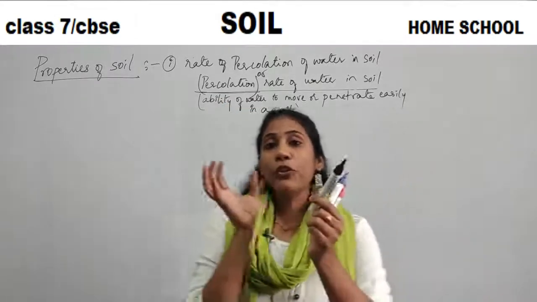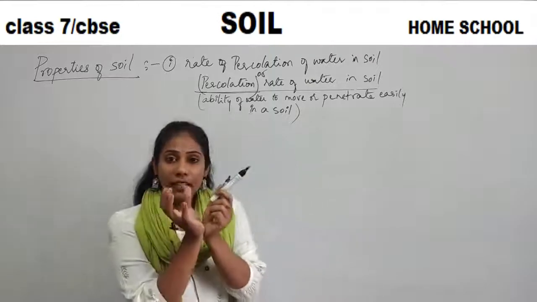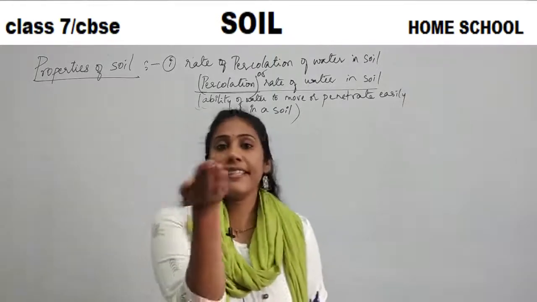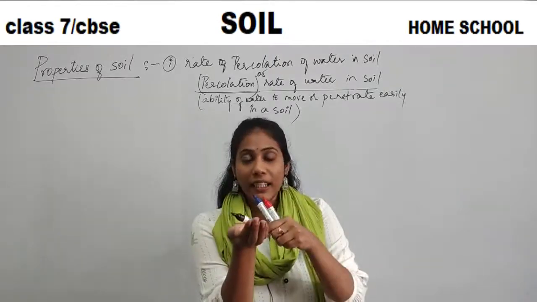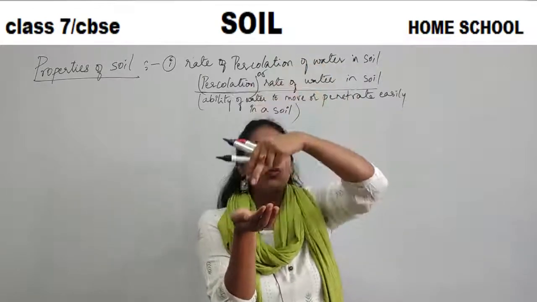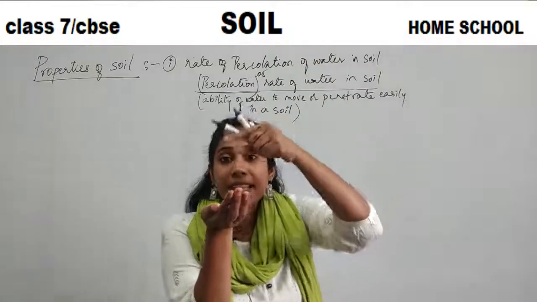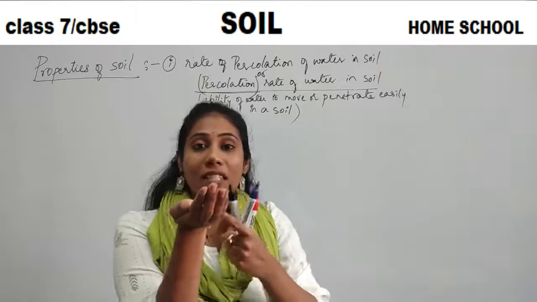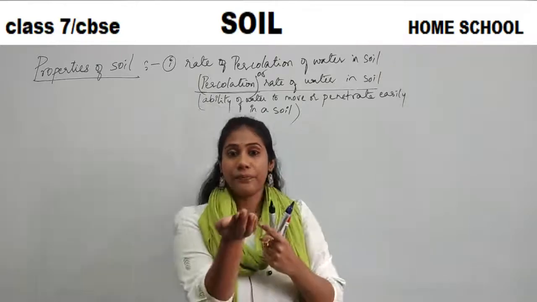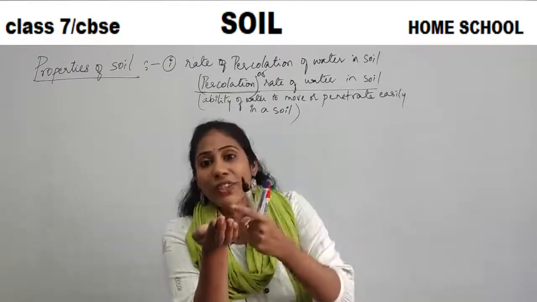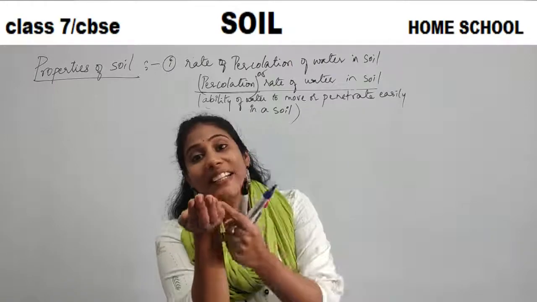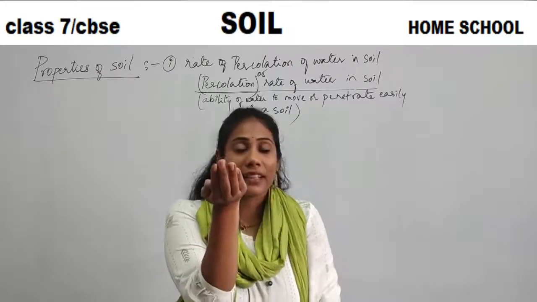So if you take a soil, say this is my hand, I have a soil. If I pour water, how easily can the water pass through soil particles? How fast can the water move into the soil and come back?